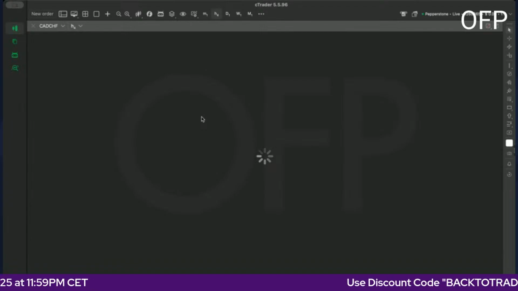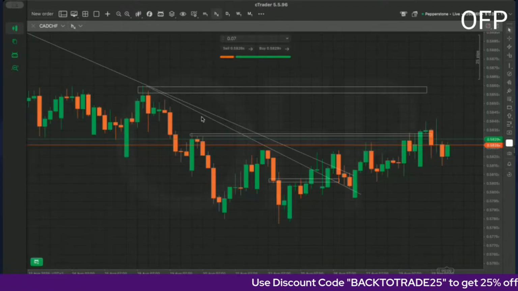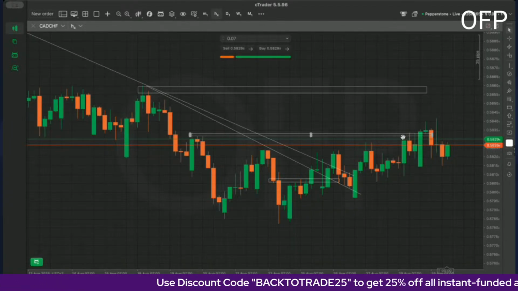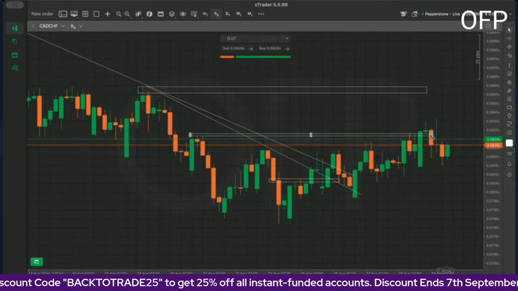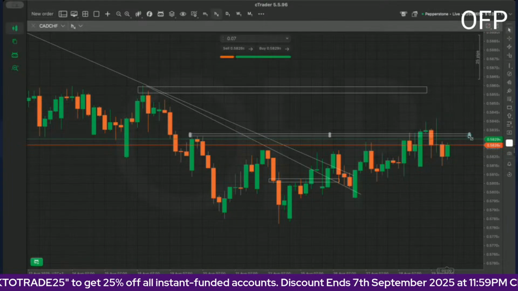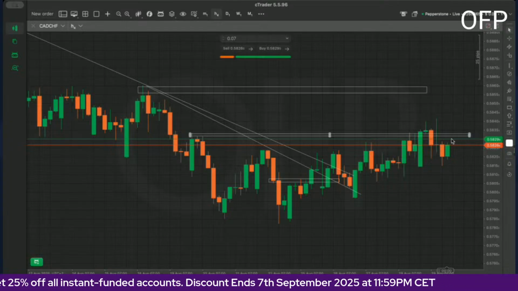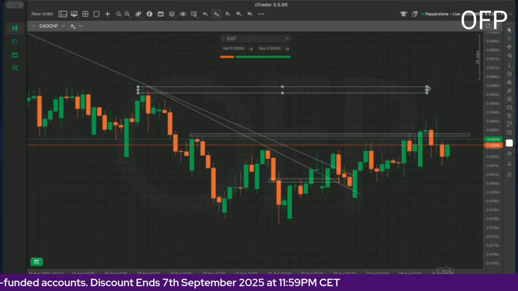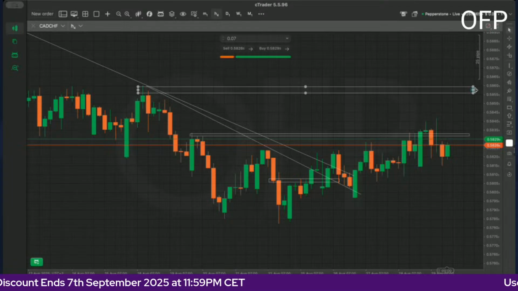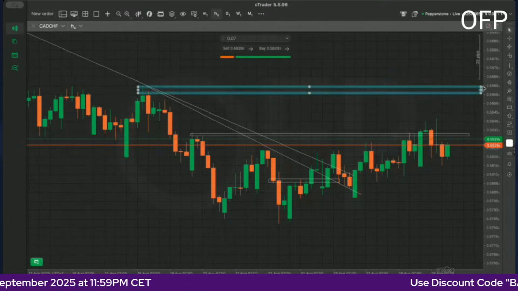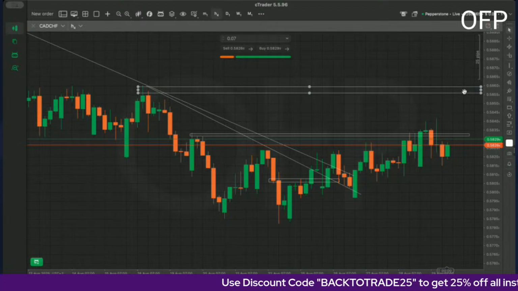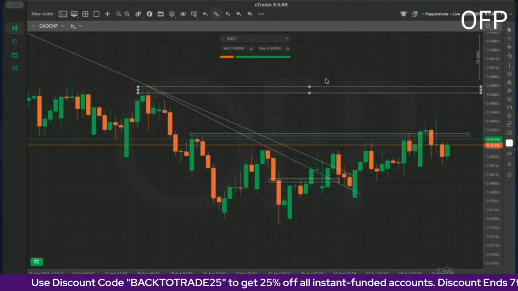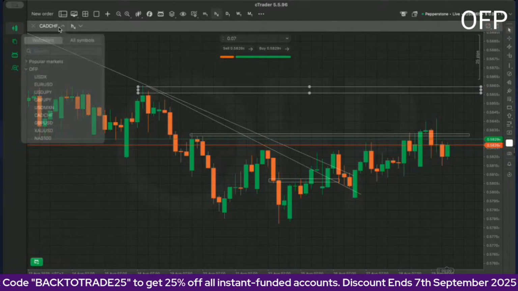And then let's look at CAD Swiss. The CAD Swiss, we managed to touch this first level of resistance, and we seem to be having a few slight rejections of this area, but not very strong rejections whatsoever. So I still think we have more movement coming to the upside. So we might even be touching 5855 by the end of the week right here. So that is what I'm anticipating on CAD Swiss.